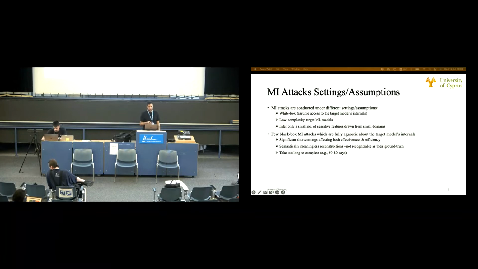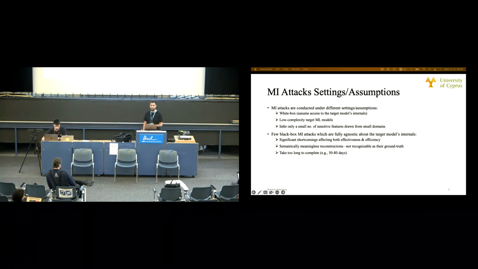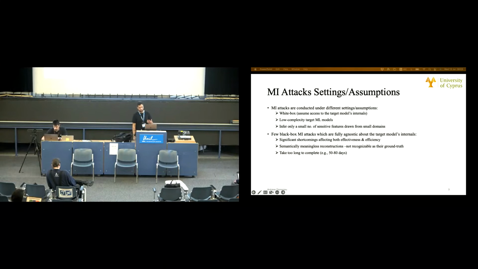As a matter of fact, only a few black box MI attacks, which are fully agnostic about the target model's internals, have been proposed in the literature. And even these attacks often suffer from significant limitations that affect both their effectiveness and their efficiency. For example, some of them generate semantically meaningless reconstructions that are not recognizable, and others just take too long to complete.